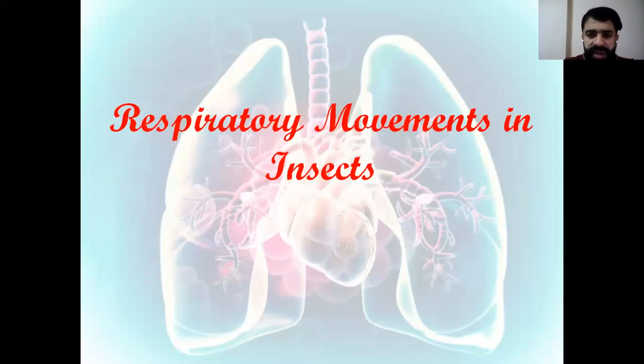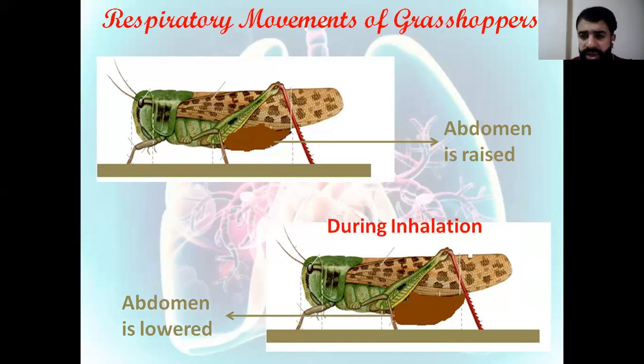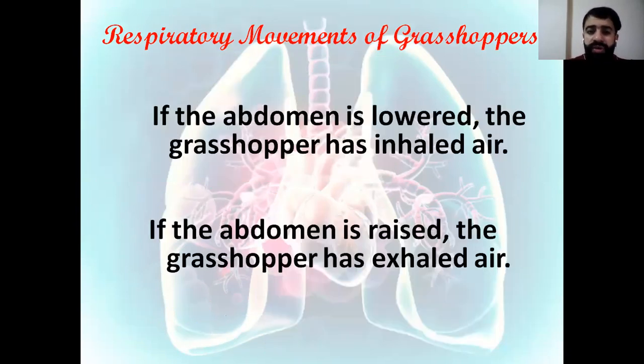For the respiratory movement in insects, mainly we have to talk about the grasshopper. The grasshopper has an important activity during the respiration process: when the abdomen is raised or when the abdomen is lowered, you have respiration. So which phase, inhalation or exhalation? When the abdomen is lowered, it's during inhalation. While when the abdomen is raised, this is the exhalation, and you have to know these notes. So if the abdomen is lowered, the grasshopper has inhaled air, while if the abdomen is raised, the grasshopper has exhaled air. So these notes are important.